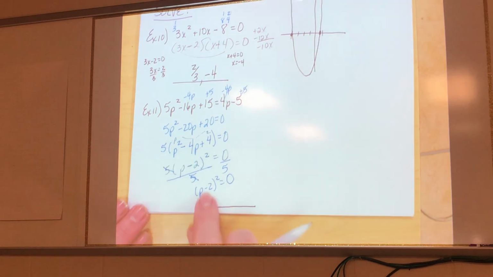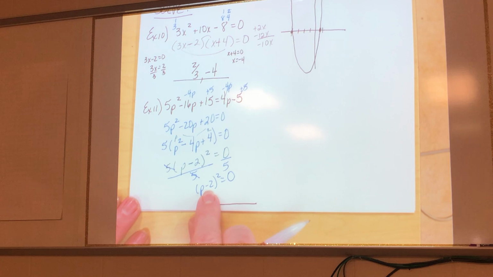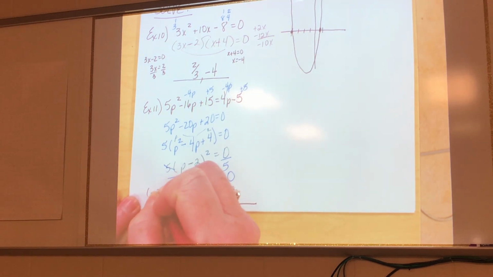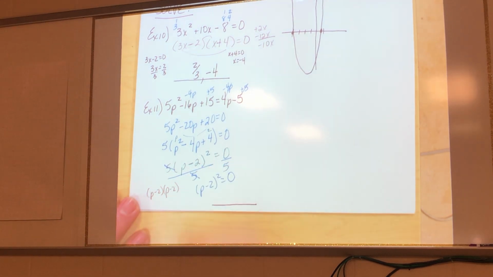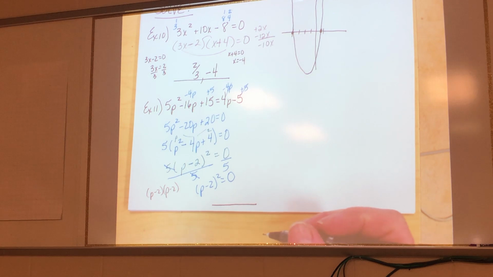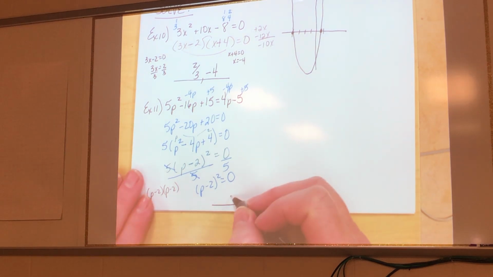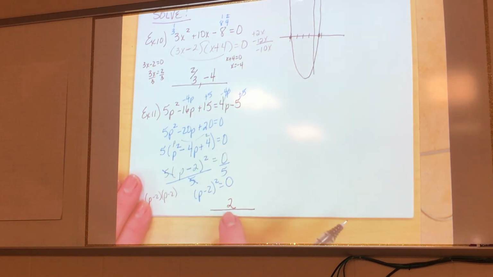What? Okay, so do you agree that this right here means this? P minus 2 times P minus 2. Do you agree with that? So it's 2 and 2. Okay? Do I need to write it twice? No. It's kind of redundant. Alright, so I'm going to write a 2 down.